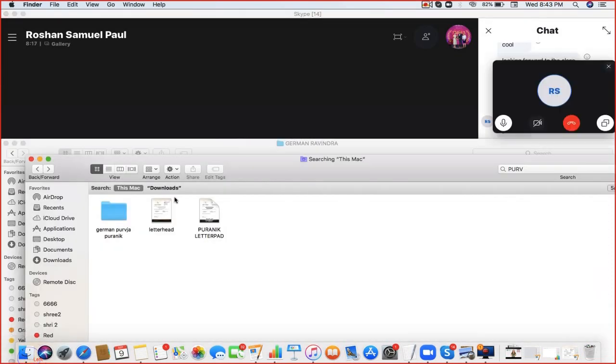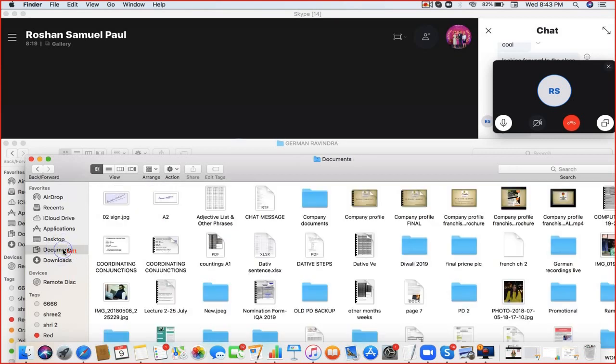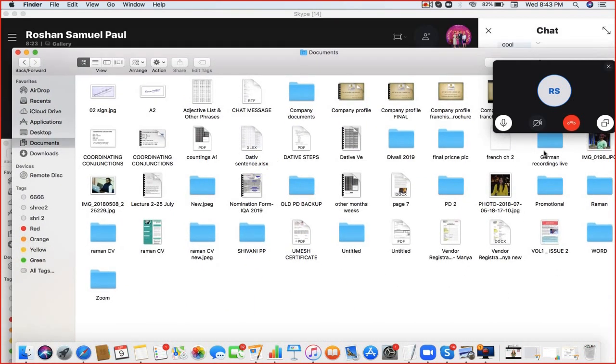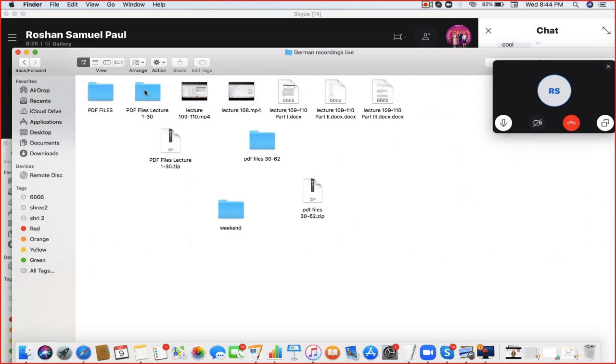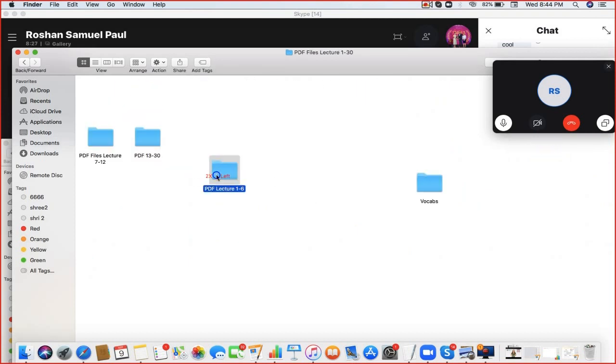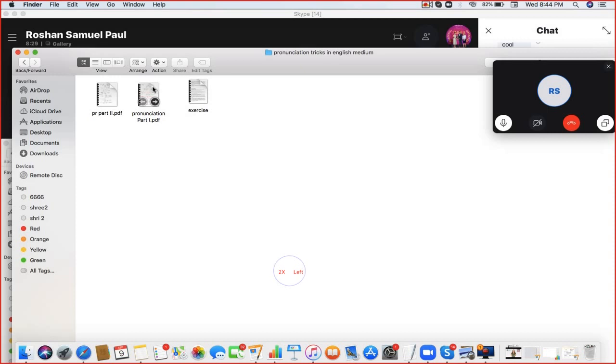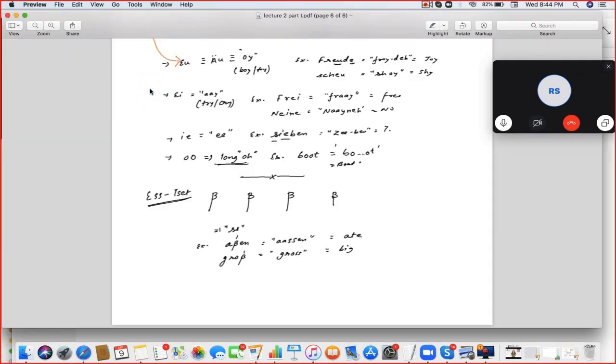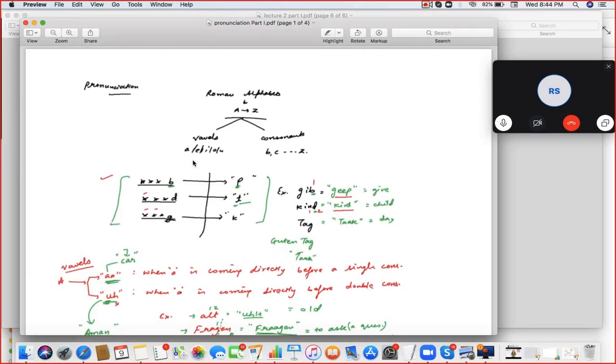Got it. So now we'll start with the sounds of these letters. So far we have done the letter names. Now you have to start with the sounds of these letters. For that there are some rules. I'll send you all these files. No need to note down. You can take a printout later.